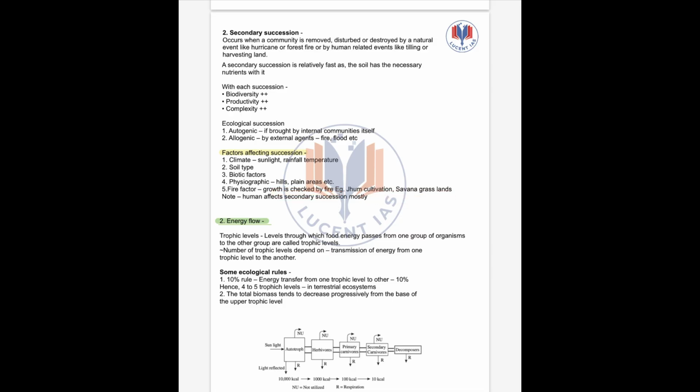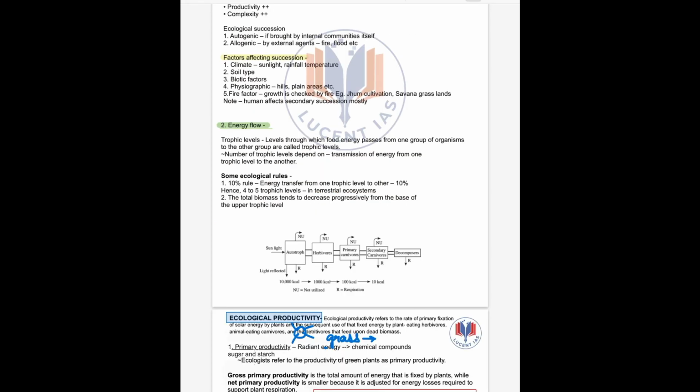And it is to be noted that human beings affect only secondary succession, since primary succession has occurred in most of the places from a very early point of time. Next up, we have energy flow. So what is energy flow?